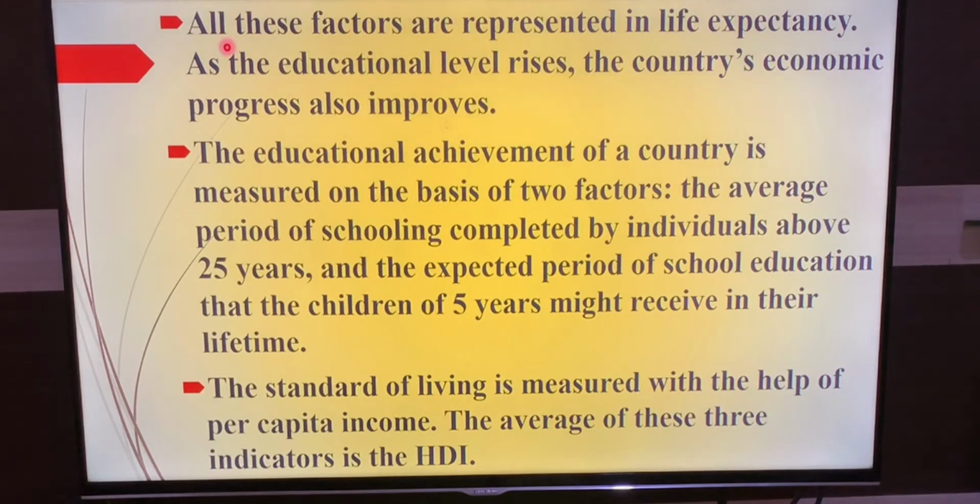All these factors are representative of life expectancy. So remember, life expectancy means first how long the majority of people live, and what things are available for them to lead a long life.